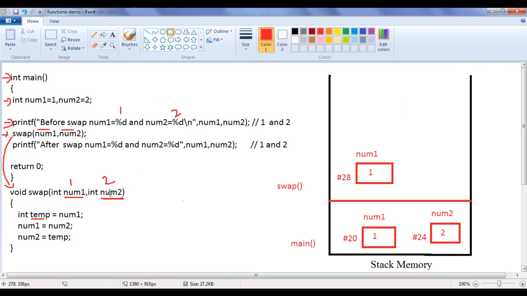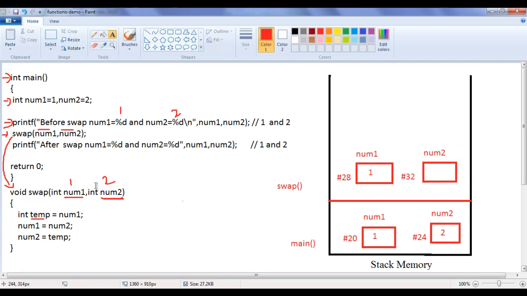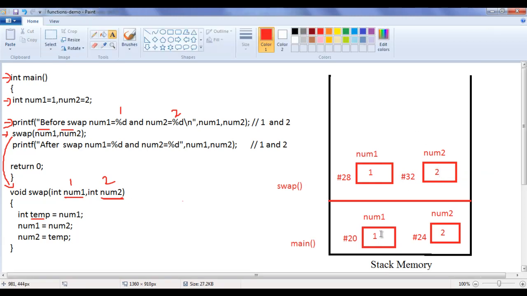It allocates one more memory location for num2, that is num2 local variable of swap function. Let's assume its address is hash 32. Inside that it puts the value 2, guys. So here values are copied from actual parameters to formal parameters, guys.